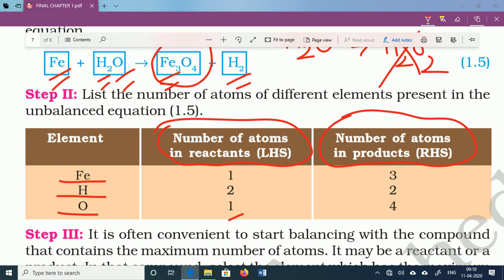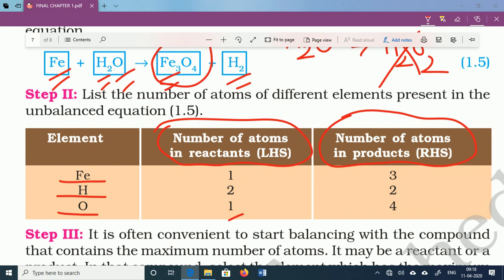Our main intention in balancing the chemical equation is to make the numbers equal on both sides, LHS and RHS. So from step 3 we will start the balancing process.